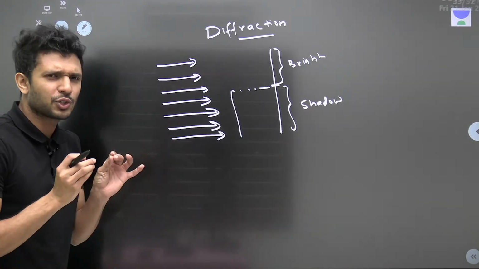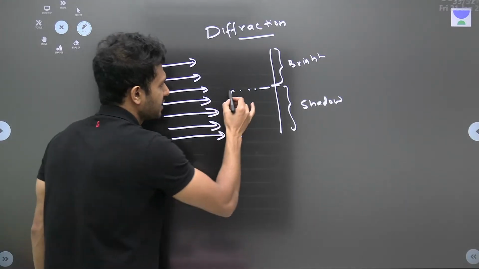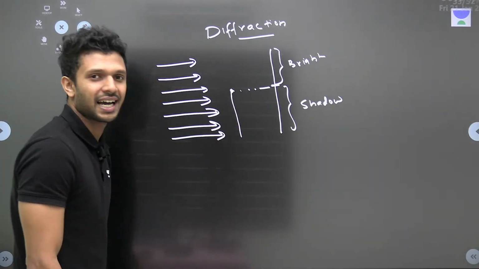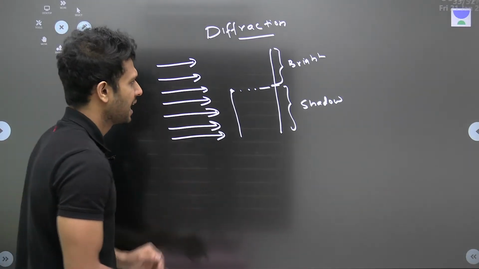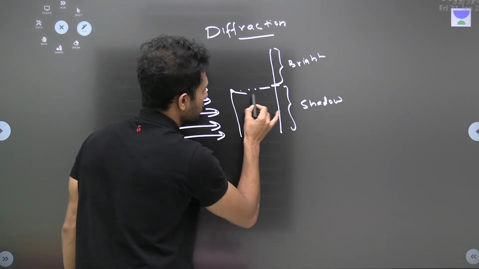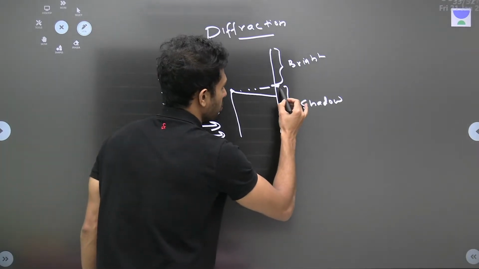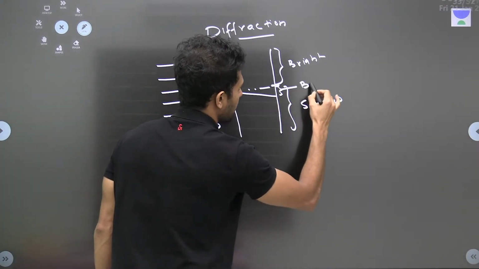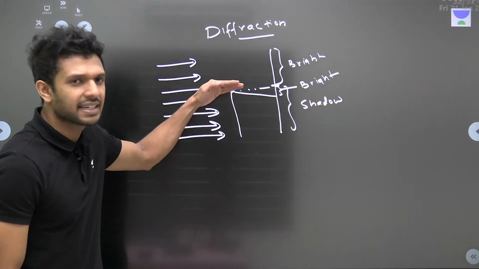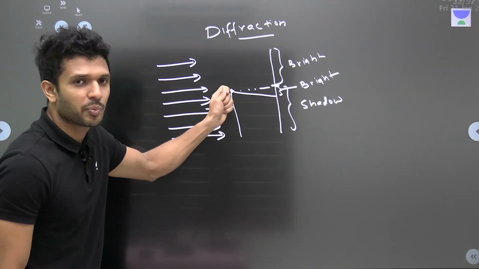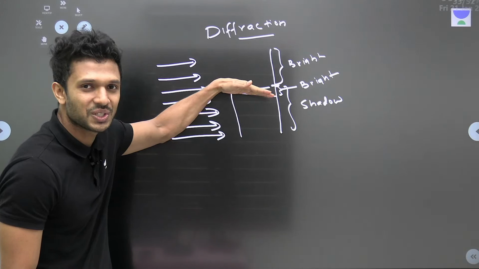But light has a small property which we call diffraction. What is it? At this particular point, the corner of this obstacle, light will be bending towards the shadow region, which makes this much more region bright. Light is just bending at the point of the obstacle. Can you see that?